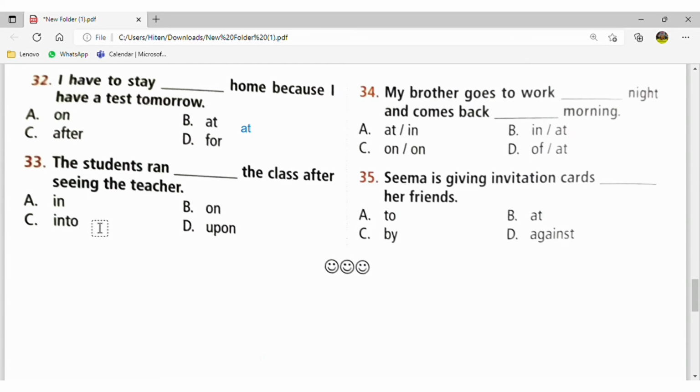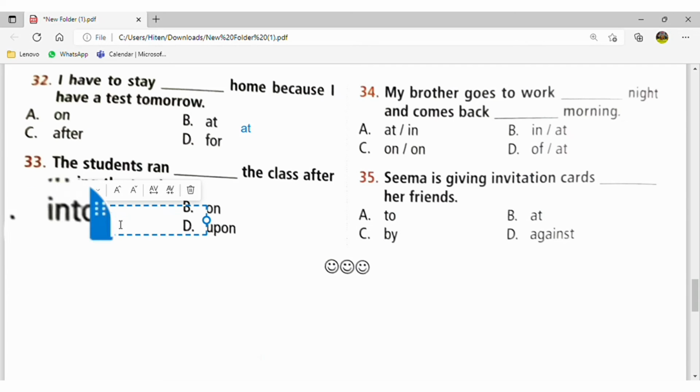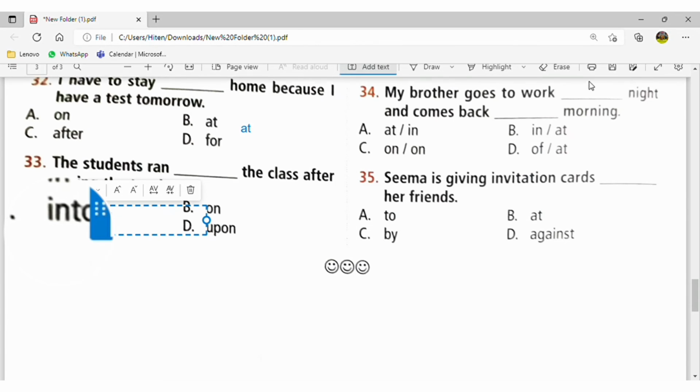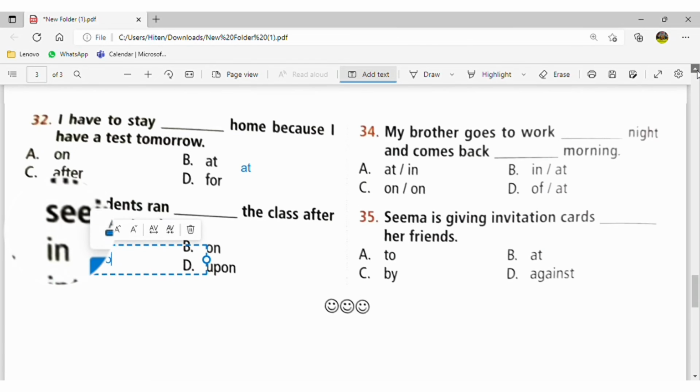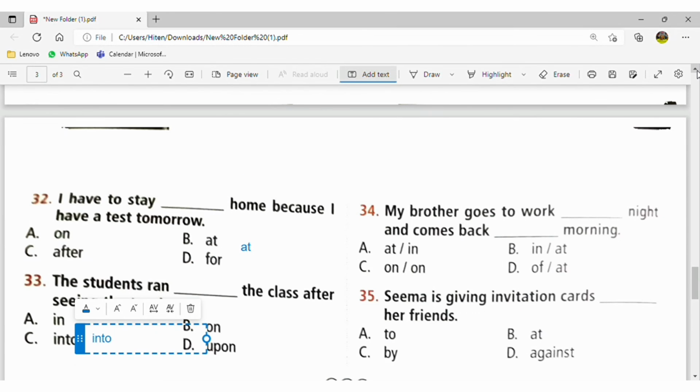Why have I written "into the class" here? Because it is movement in the class. My brother goes to work at night and comes back in the morning. Okay.